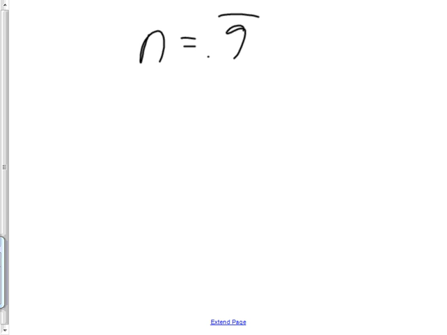Would you agree if I multiply it by 10, that 10 times this would be 10N, and 10 times that would move the decimal over one spot, and it would become 9.9 repeating. Are you with me so far? Have I broken any rules of math when I multiplied by 10 on both sides?